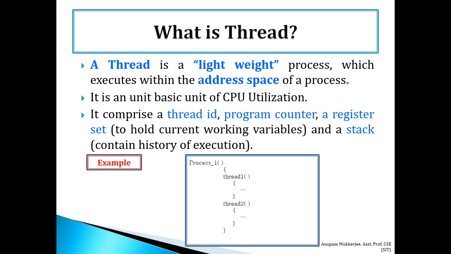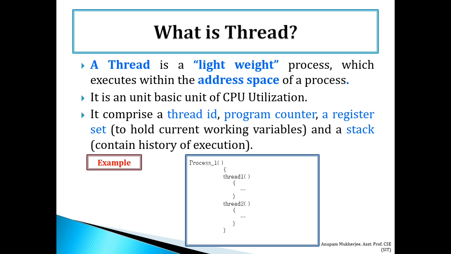As the definition of process is explained, a process is an instance of a program in execution, and each process consists of lots of lightweight processes. Each lightweight process is called a thread, and it is a basic unit of CPU utilization.